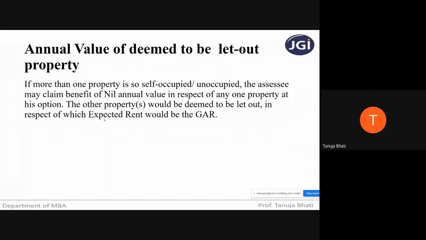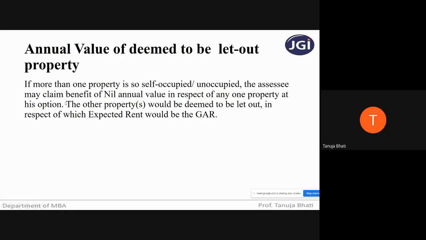gross annual rent. Now students, what is expected rent? Expected rent is nothing but the rent which is expected for that property to generate. Suppose that property would be let out, what rent that property would actually generate is going to be the expected rent. And that is going to be taken as the gross annual rent.